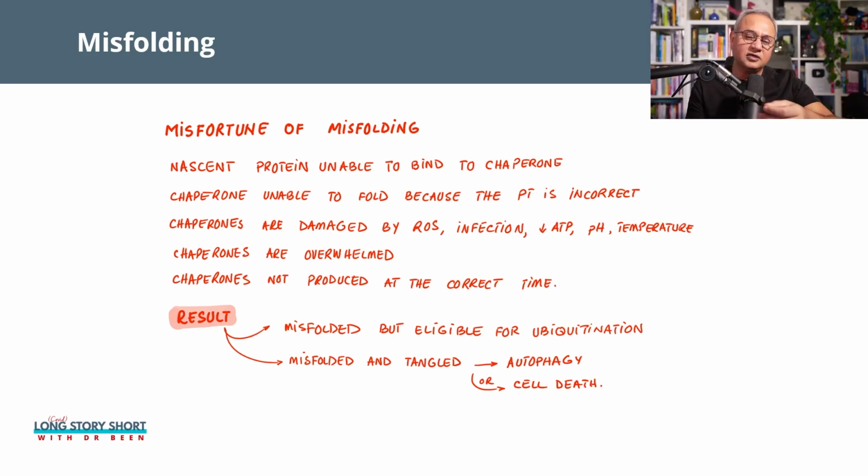Or the cell is under the control of hormones, and hormones are overwhelming the cell to produce more proteins and so on. In this case, it is possible that the chaperones that are serving the proteins are overwhelmed. There are so many proteins produced, or so much damage done, that there are, let's say, 1 million protein molecules that are damaged, and there are only 10,000 chaperones which need to fix them all. Now those chaperones are overwhelmed and the misshaped proteins are lying around.